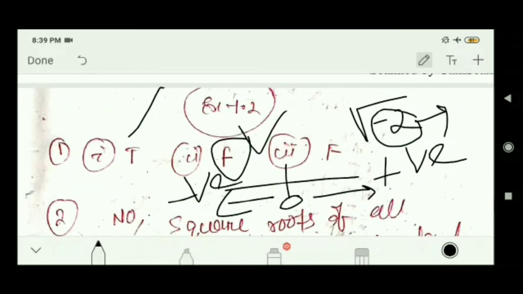Next: every real number is an irrational number. It is a false statement because inside real numbers, integers and rational numbers all come. So every real number is not an irrational number. Likewise, every real number is not a rational number either. So it is a false statement.